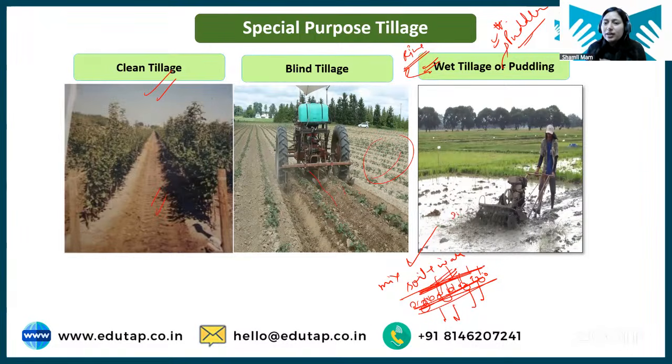In case of rotary, in one go you are doing both primary and secondary tillage. Hence, you are saving the number of passes of the implement over your field, so that will not lead to soil compaction. It's not typically a conservation tillage, but in some way we are saving the soil from being compacted, so kind of it is a conservation tillage.